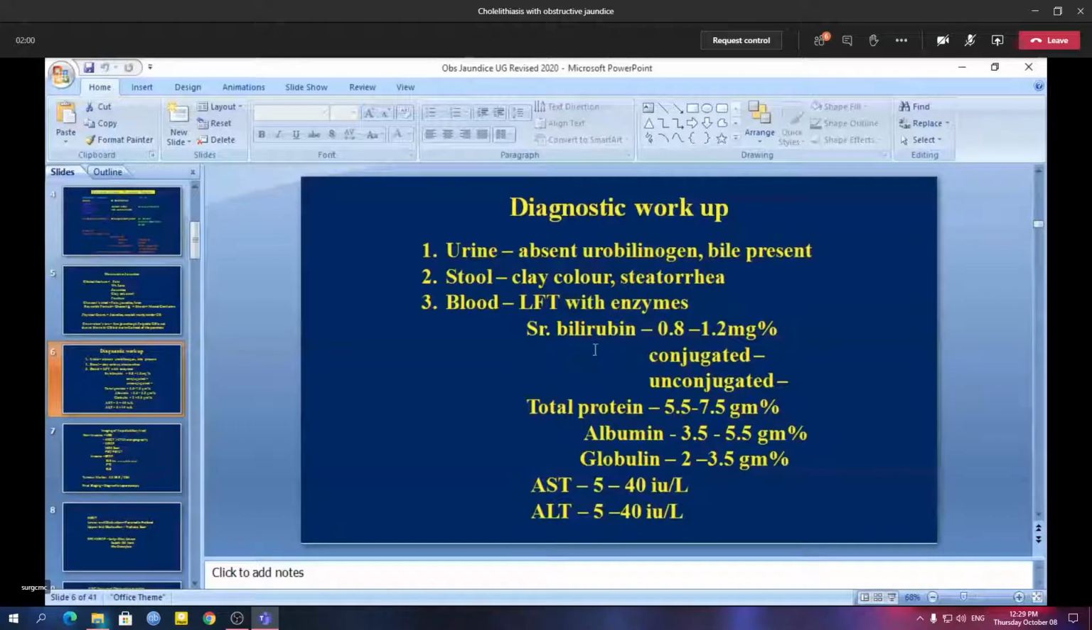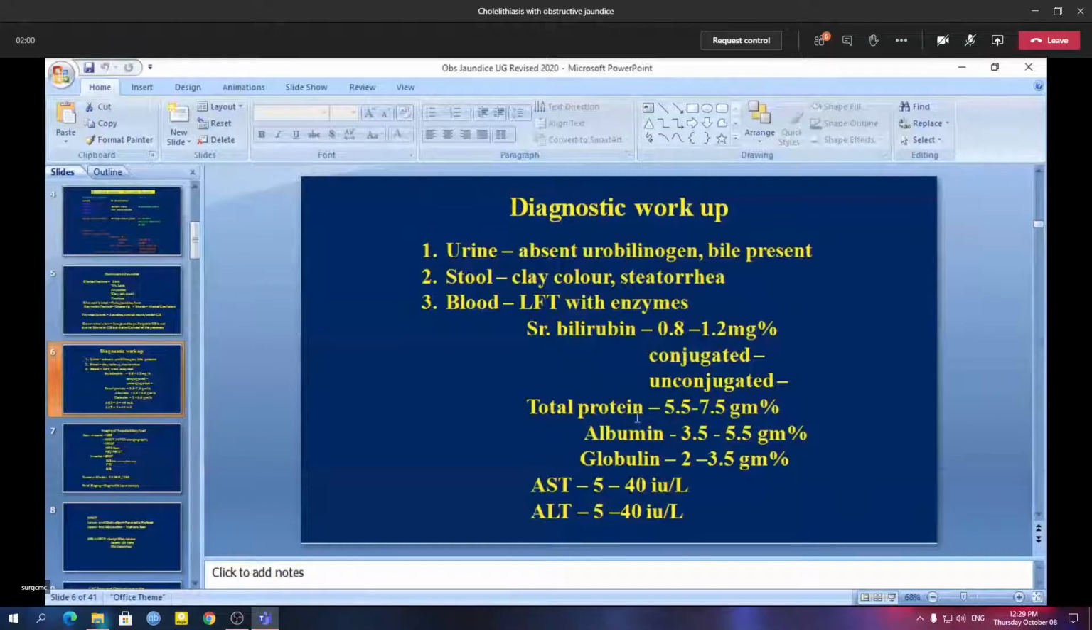First is bilirubin: total bilirubin, then conjugated and unconjugated bilirubin. You'll have to remember the values because these are very common investigations and you are supposed to read or interpret the liver function test reports. In obstructive jaundice, it is expected that the total bilirubin will be increased to more than 2 mg%, and of this the conjugated portion will be higher than the unconjugated portion. Otherwise it is known as conjugated hyperbilirubinemia.